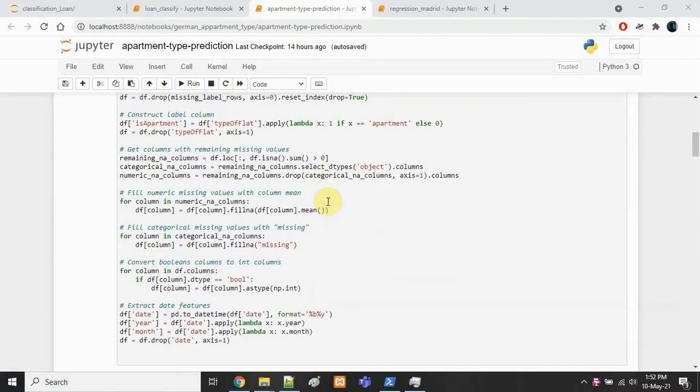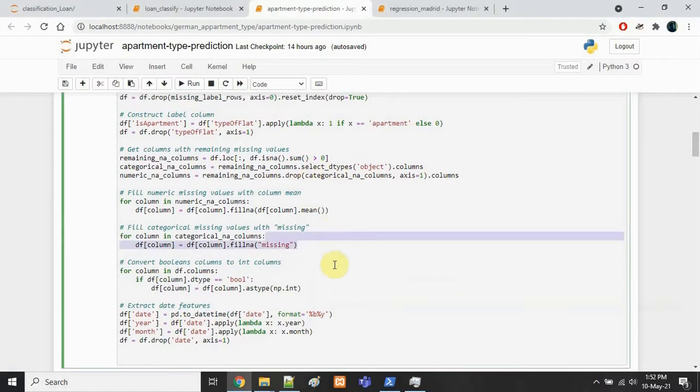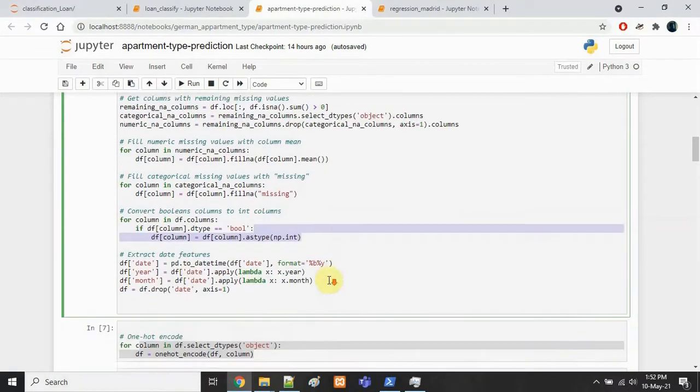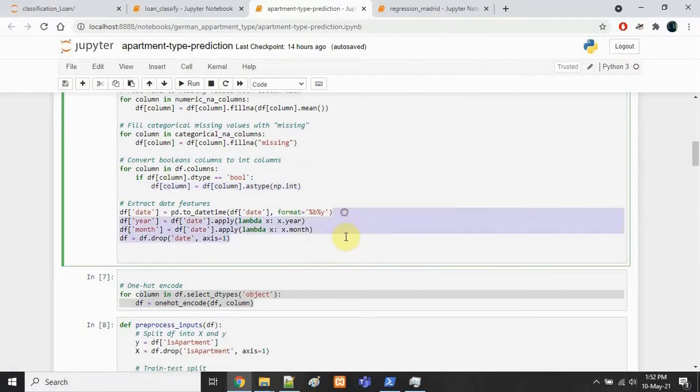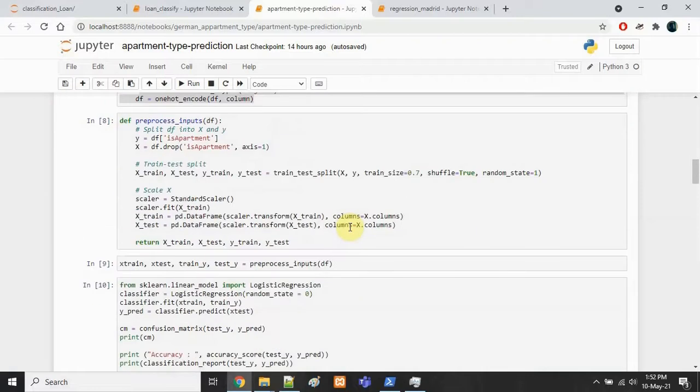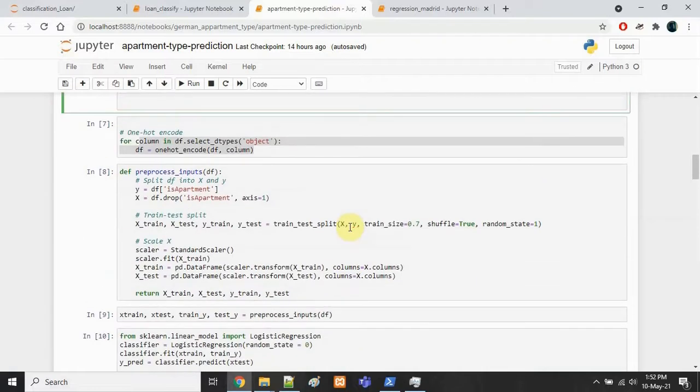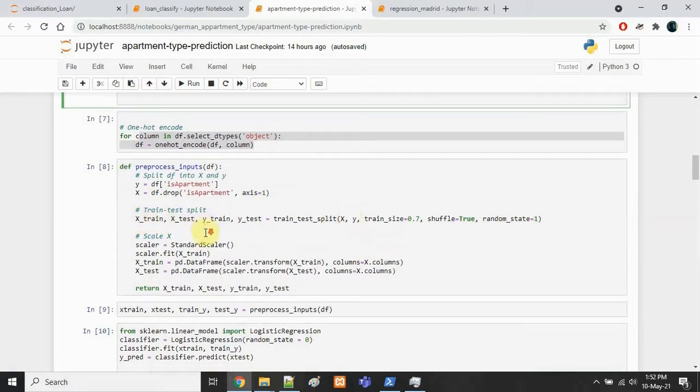I have applied the pre-processings which are mentioned in my report. Columns with missing values more than 25% are dropped off, and categorical variables with missing values are given as missing, and Boolean variables are given as 1 or 0. Further, the date, year, month have been changed to digits, and the date is dropped. Then we encode the categorical variables and pre-process our inputs. We scale all the variables.